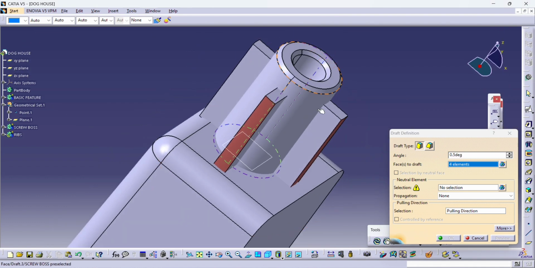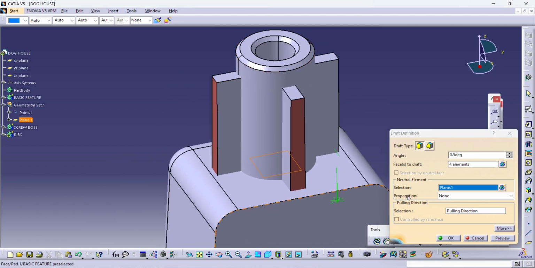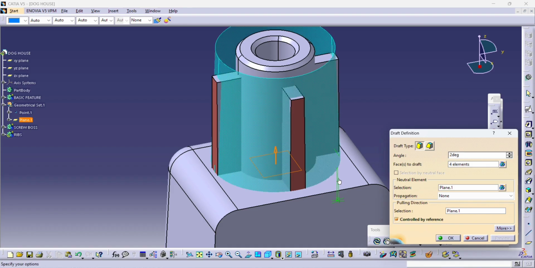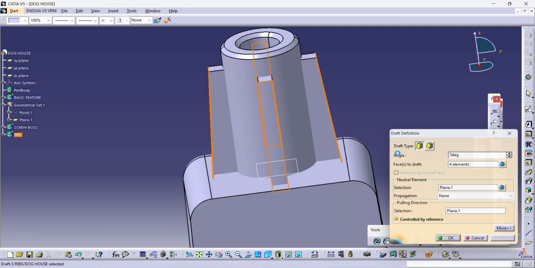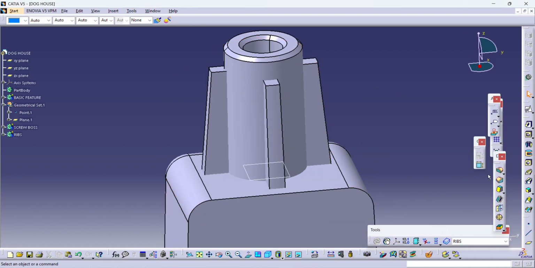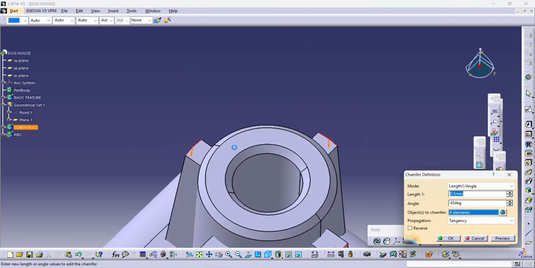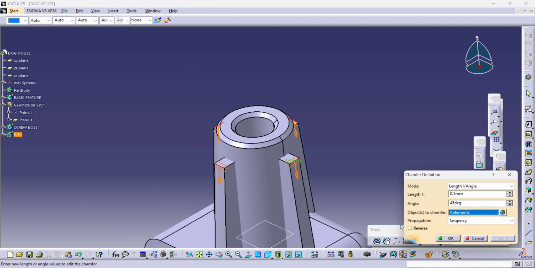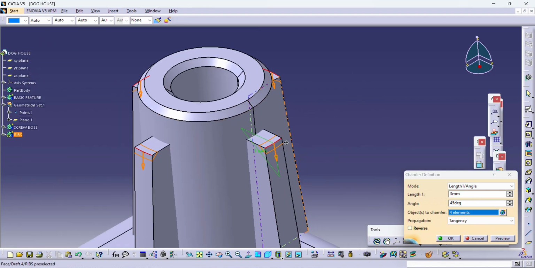So for this we'll apply some higher side draft for giving some aesthetic look also. Not aesthetic but minimum material, maximum strength, that we need to think. Let us chamfer out the corners. Select the edges and give the chamfer whatever we require.